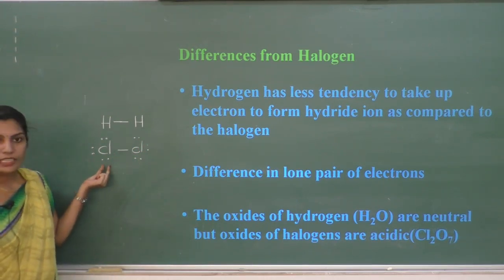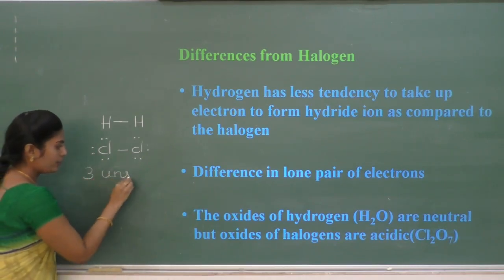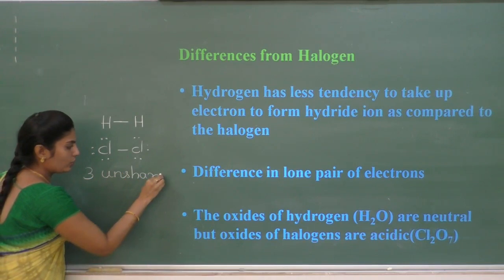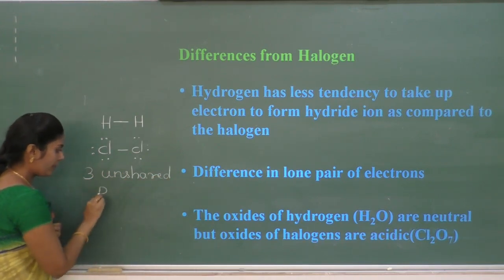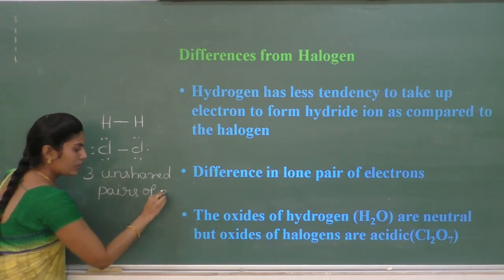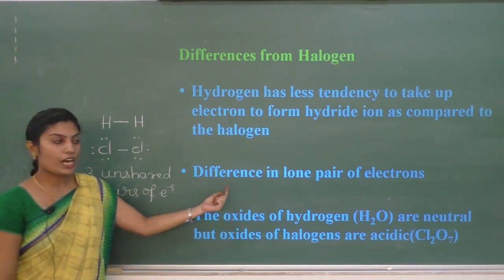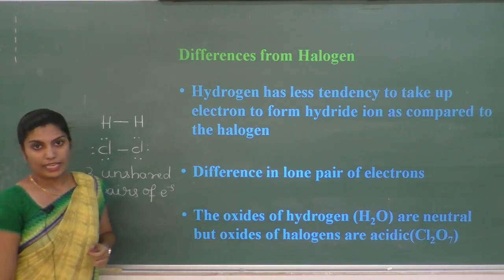Each chlorine atom contains 3 unshared pairs of electrons, that is, lone pairs.